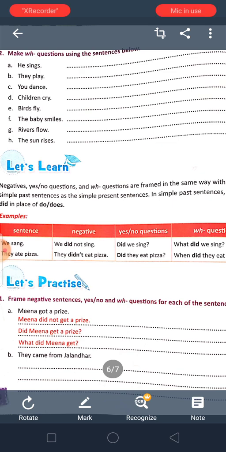So number B, negative: they did not come from Jalandhar. Came will be come, because we are using did over there. Next is the yes no question: did they come from Jalandhar? Next, where did they come? Where did they come?